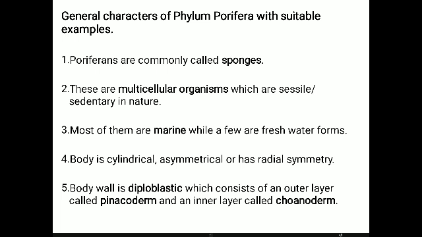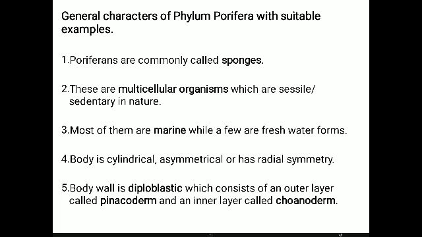General characters. The first character: poriferans are commonly called sponges. They are multicellular organisms, whereas protozoans are unicellular organisms, where the entire body is constructed by a single cell. Here the body is made up of many cells, multicellular organisms, which are usually sessile or sedentary in nature. They are present almost in the same place.